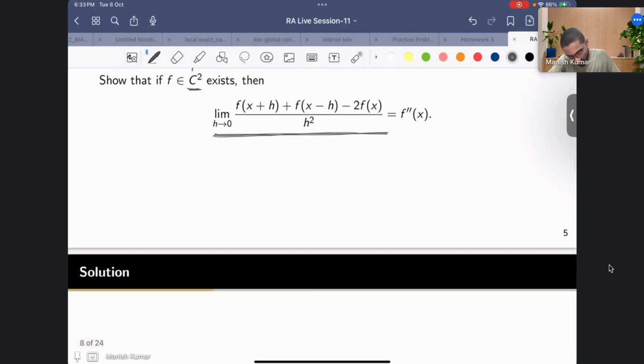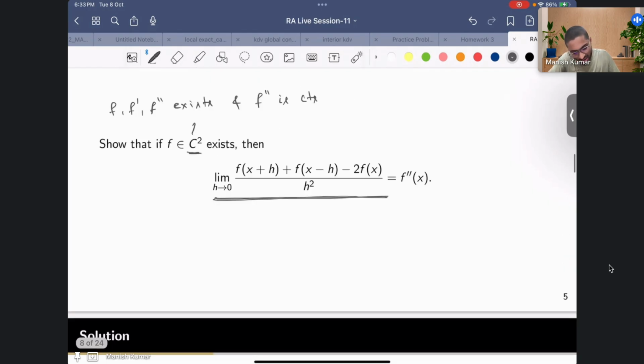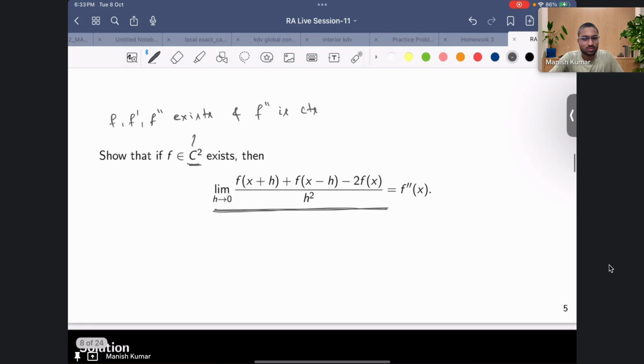Do you have any idea how you can deal with such a problem? First, we have to find f dash of x. Correct. So limit h tends to 0, f of x plus h minus f of x divided by h. Okay, that way you're saying.